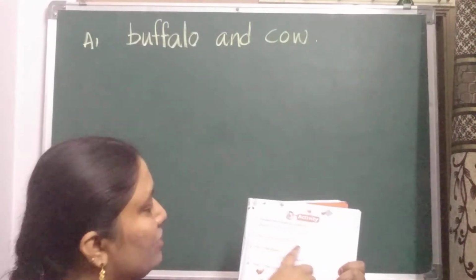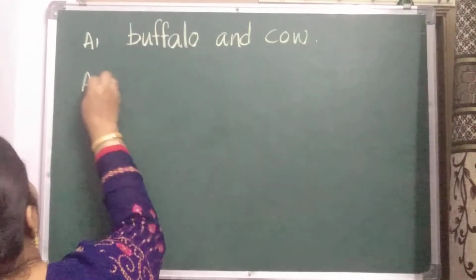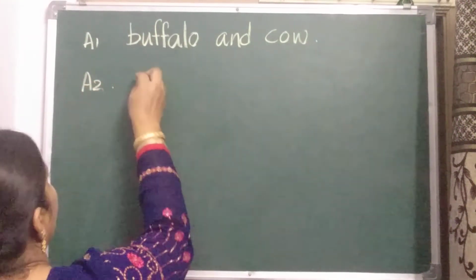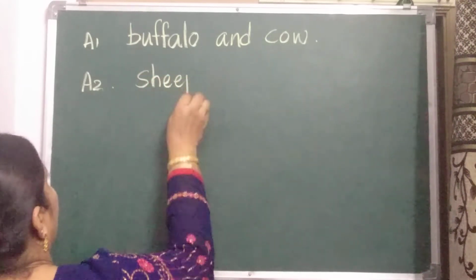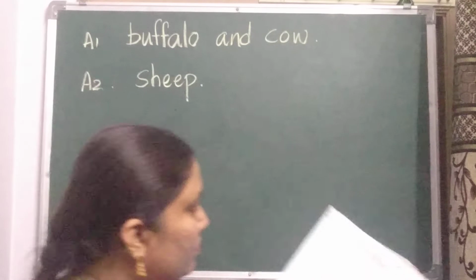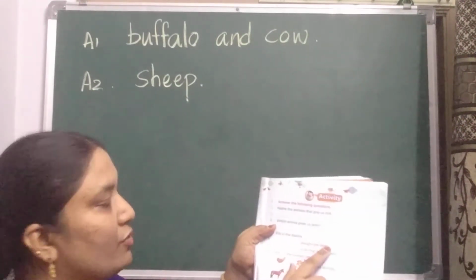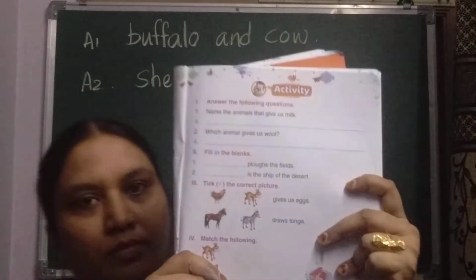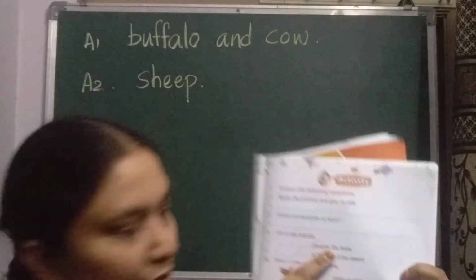Which animal gives us wool? Sheep gives us wool. No need to write the full sentence here. You can write sheep. A one word answer you can write here. Sheep. Next, fill in the blanks. Dash plows field. Here, bullock plows fields.